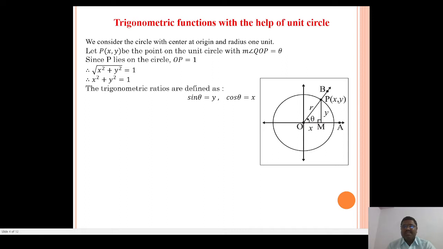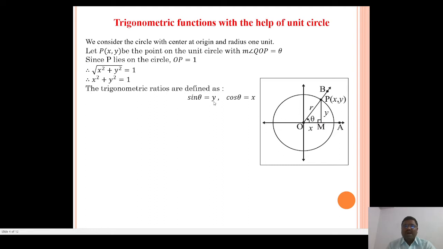By definition, in triangle OMP, angle O is theta, and sin theta equals opposite side upon hypotenuse. The opposite side is y and the hypotenuse is r, which is 1, since OP is 1 unit.